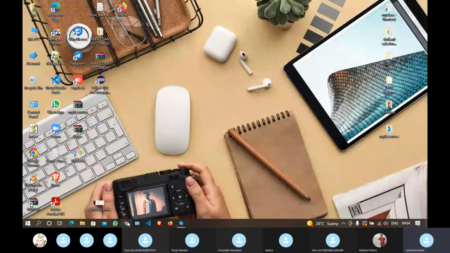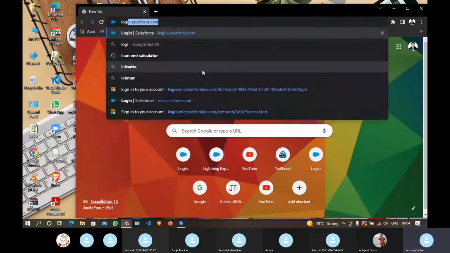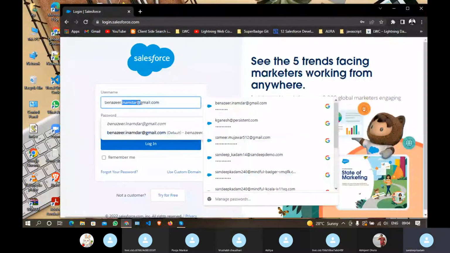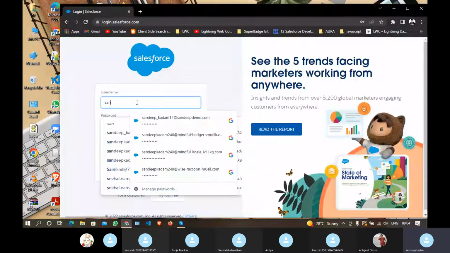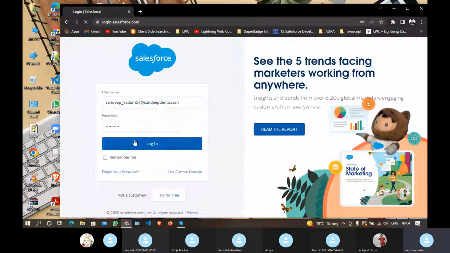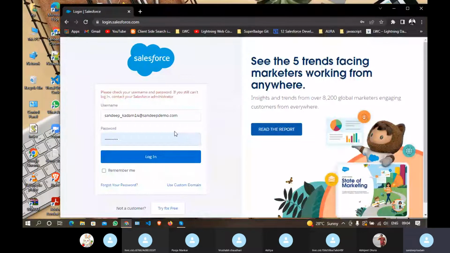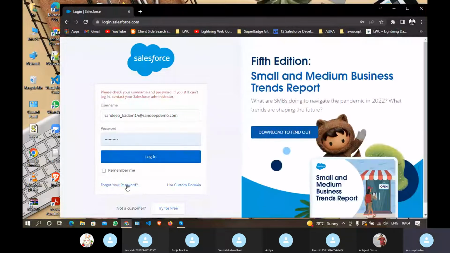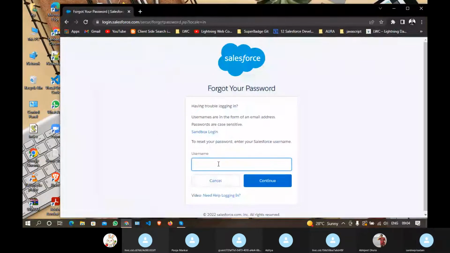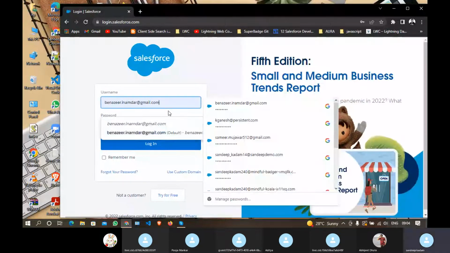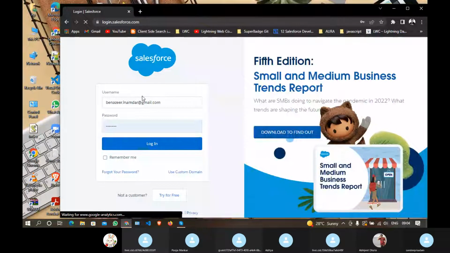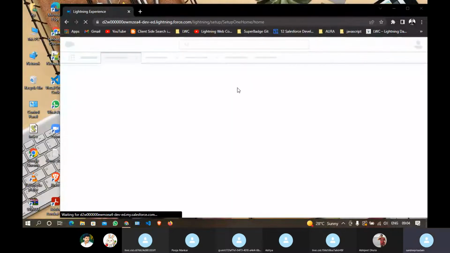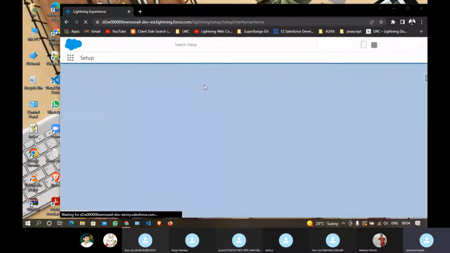Let me log in to the Salesforce UI. Let's say this is a Salesforce UI, a developer edition org.